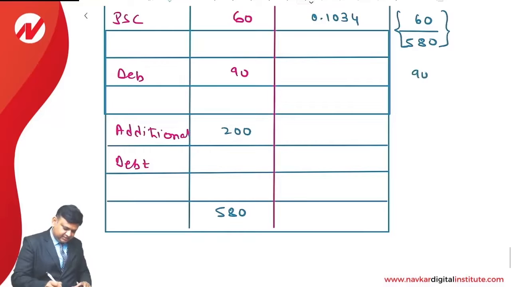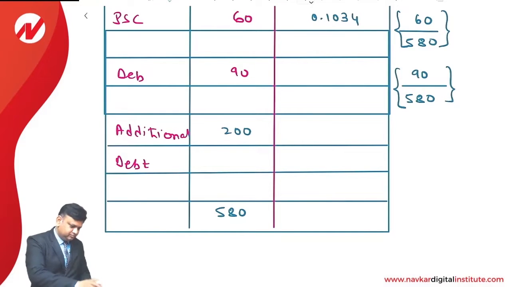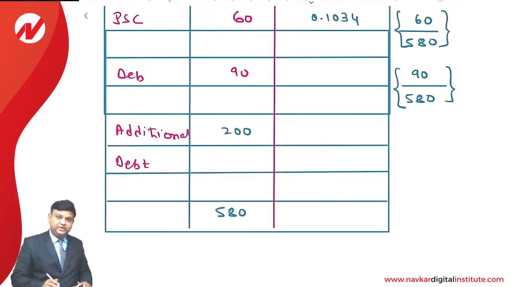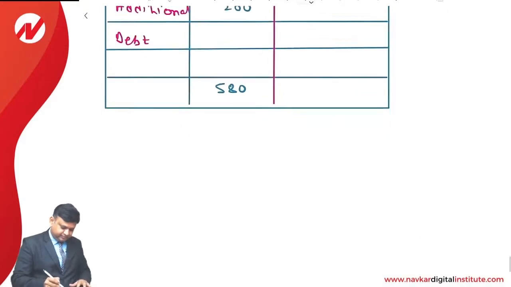Then 90 upon 580, that is 0.1552. Total is 1.